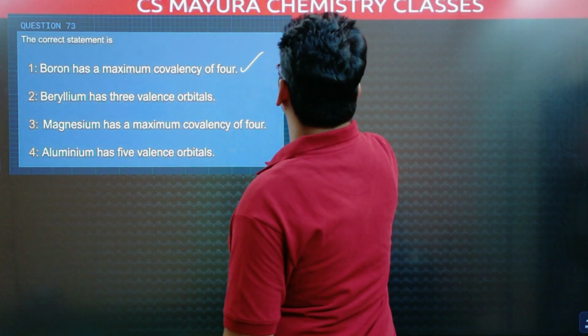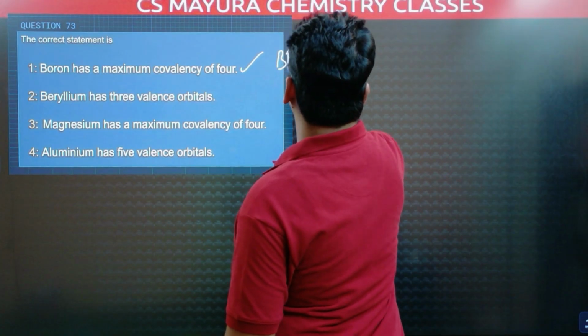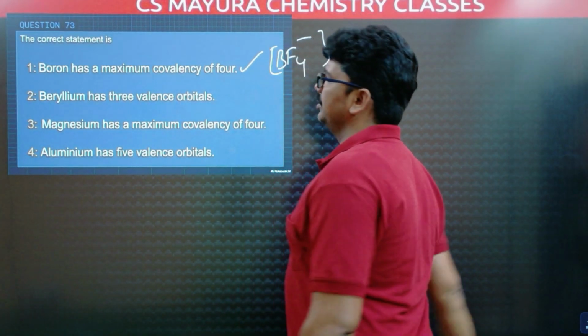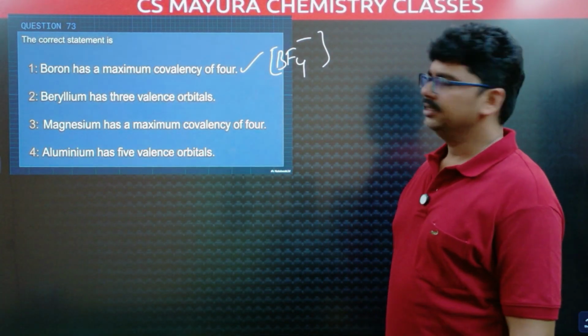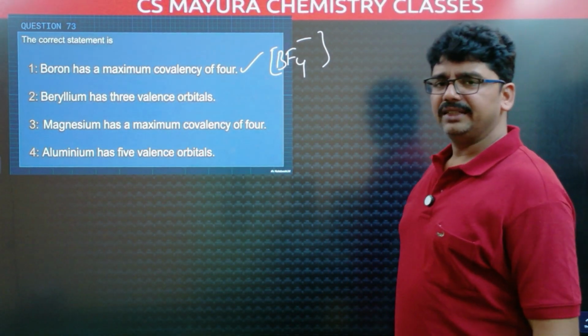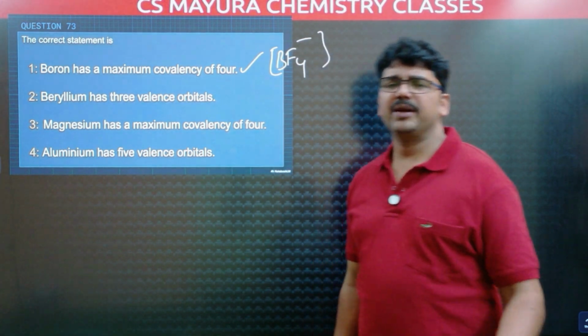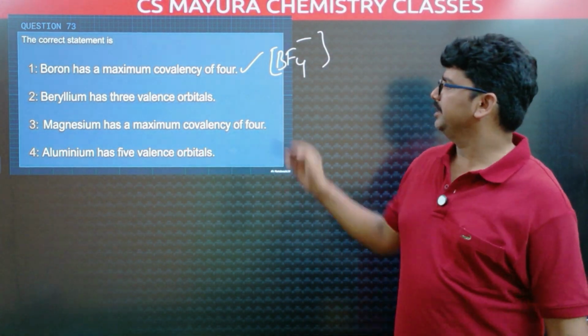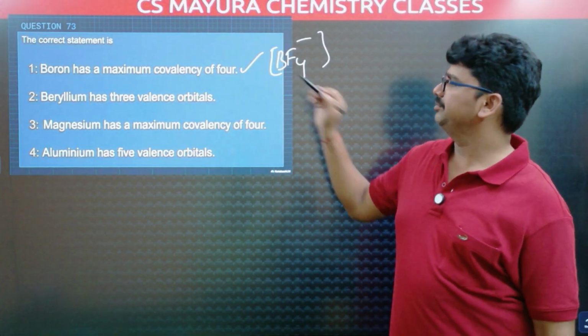Next, boron has maximum covalency of 4. This is correct. Example, BF4 minus. The number of covalent bonds is covalency. Maximum number of covalent bonds formed by a particular central atom is maximum covalency. 4 is correct.